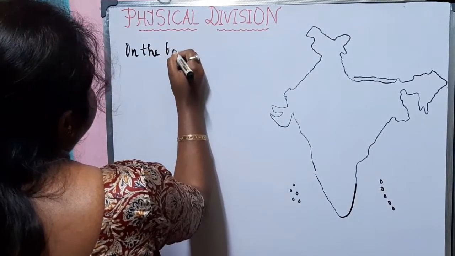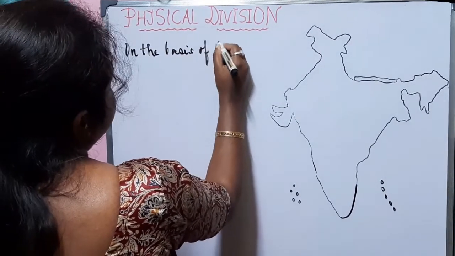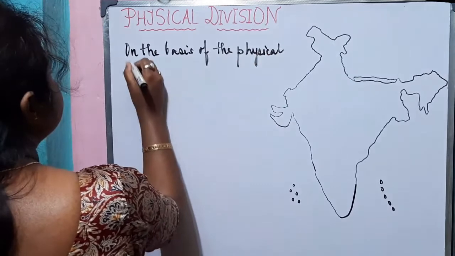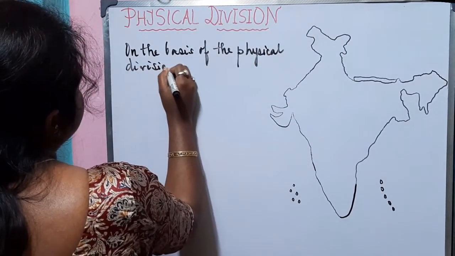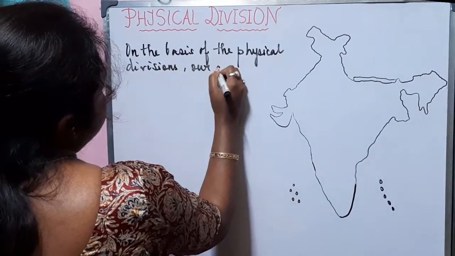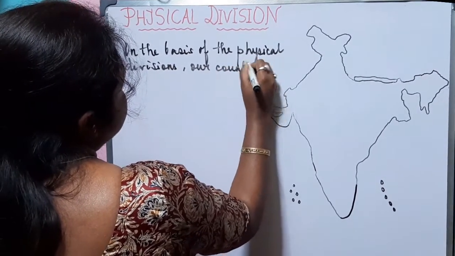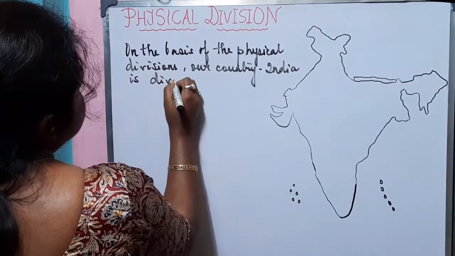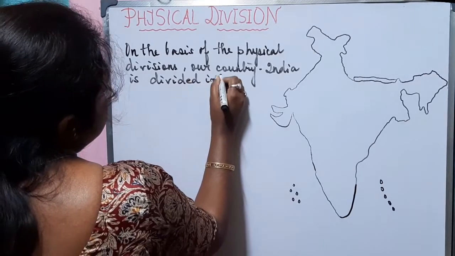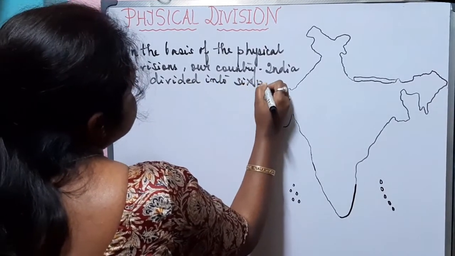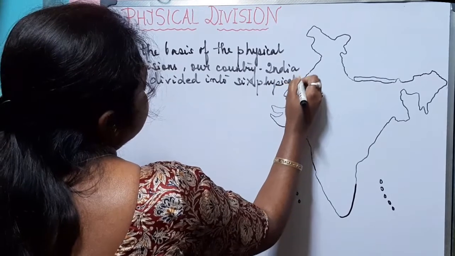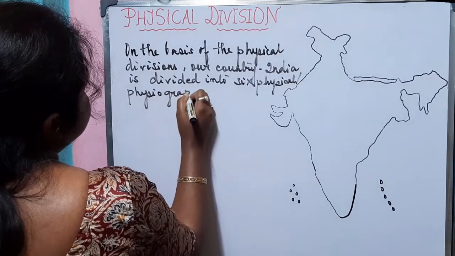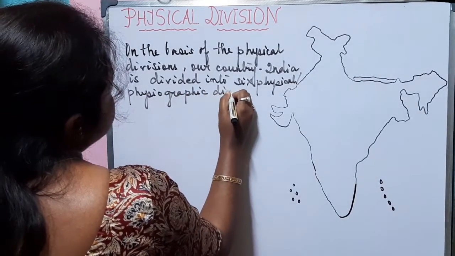On the basis of the physical divisions, our country India is divided into 6 physical, or we can also say physiographic, divisions.